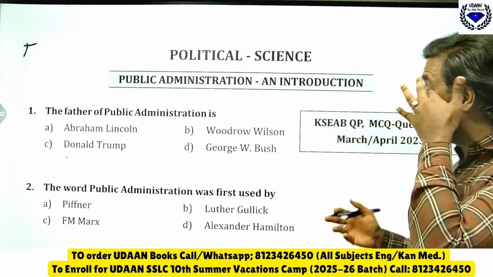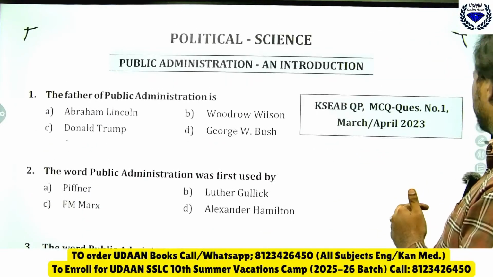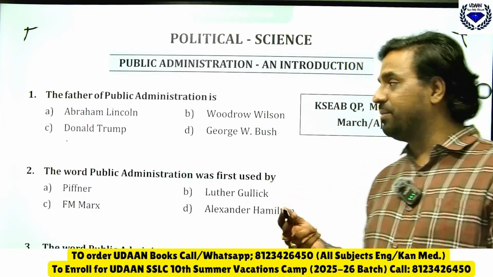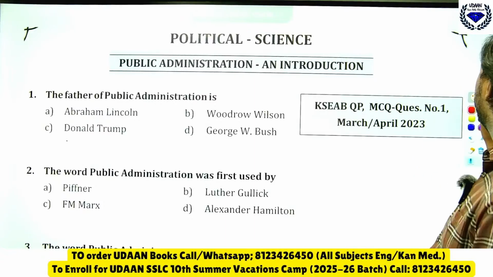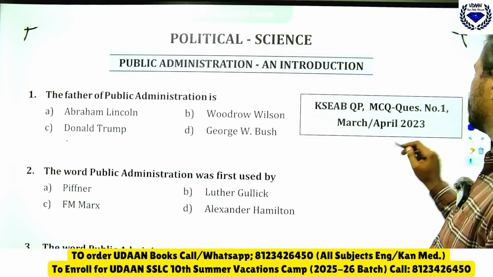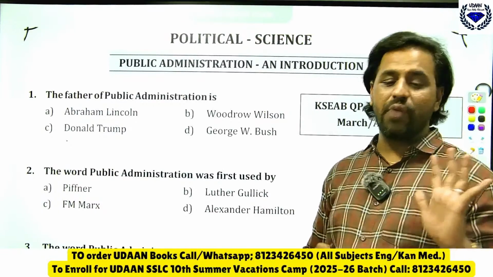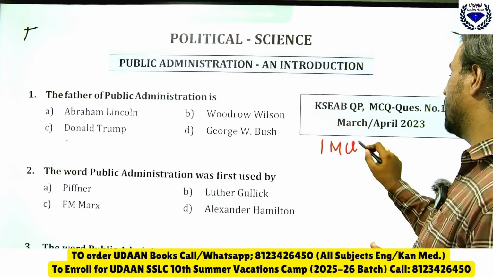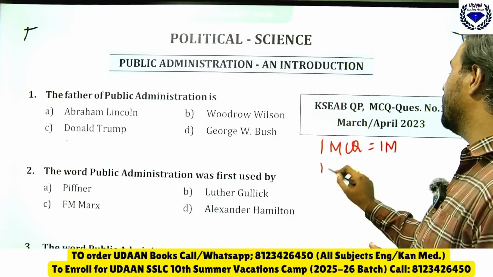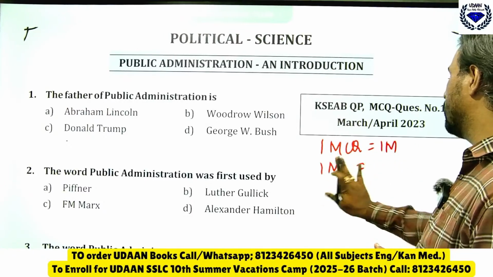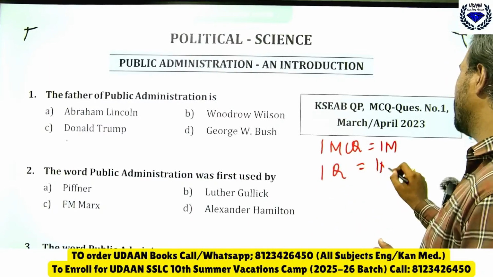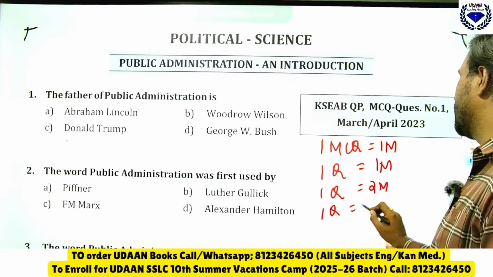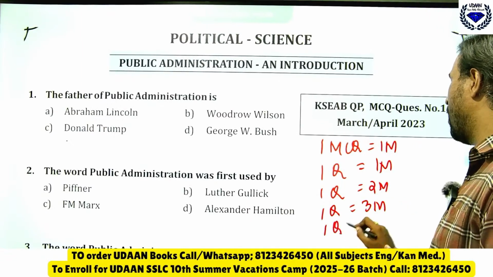So let us begin with answers. Before beginning, as usual, in every chapter I will be dealing with how many questions you will get from political science. You will get a total of 5 questions from political science. One MCQ for 1 mark, then 1 question of 1 mark, then 1 question of 2 marks, 1 question of 3 marks and 1 question of 4 marks.